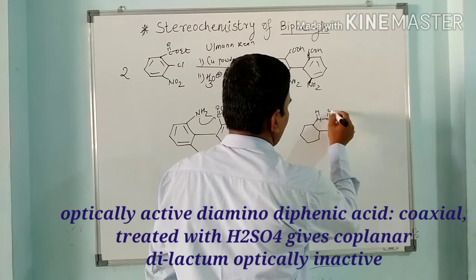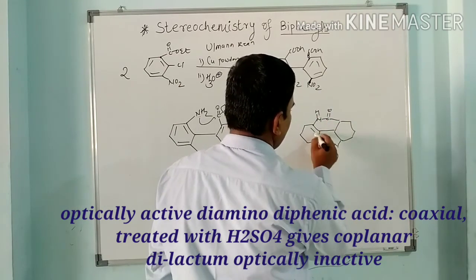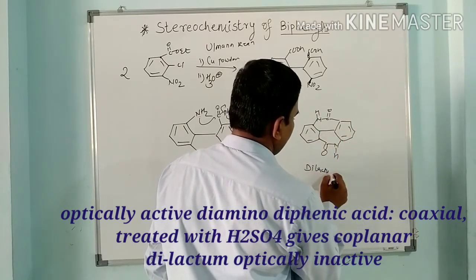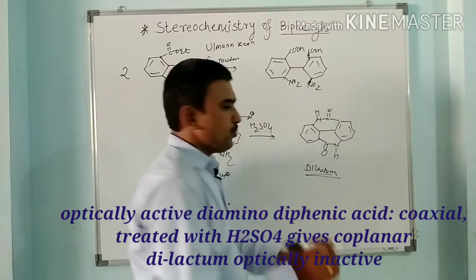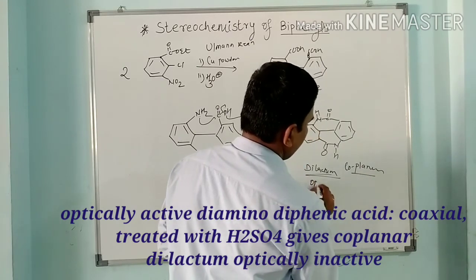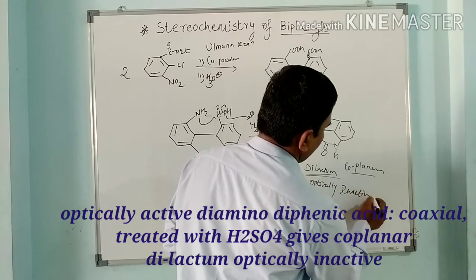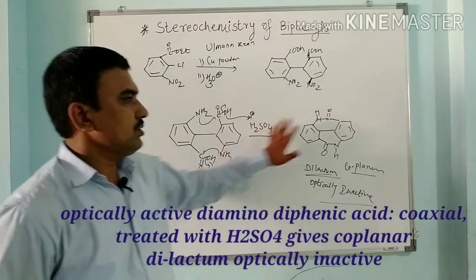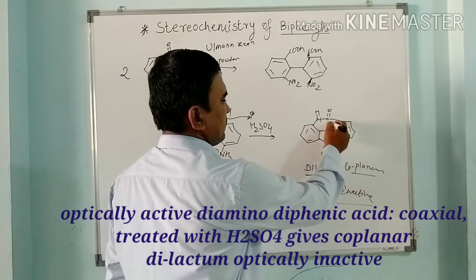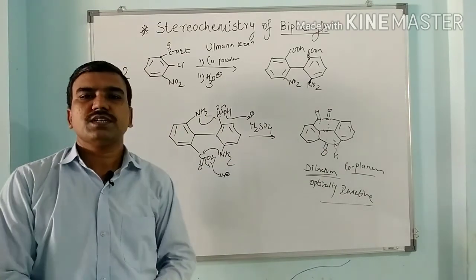NH, C double bond O, C double bond O, NH. So here this is a dilactam compound, and this dilactam is coplanar and it is optically inactive. Because this whole compound lies in one plane, it has a center of symmetry. See, this is the center. So here it has a center of symmetry and it fails to show optical isomerism.